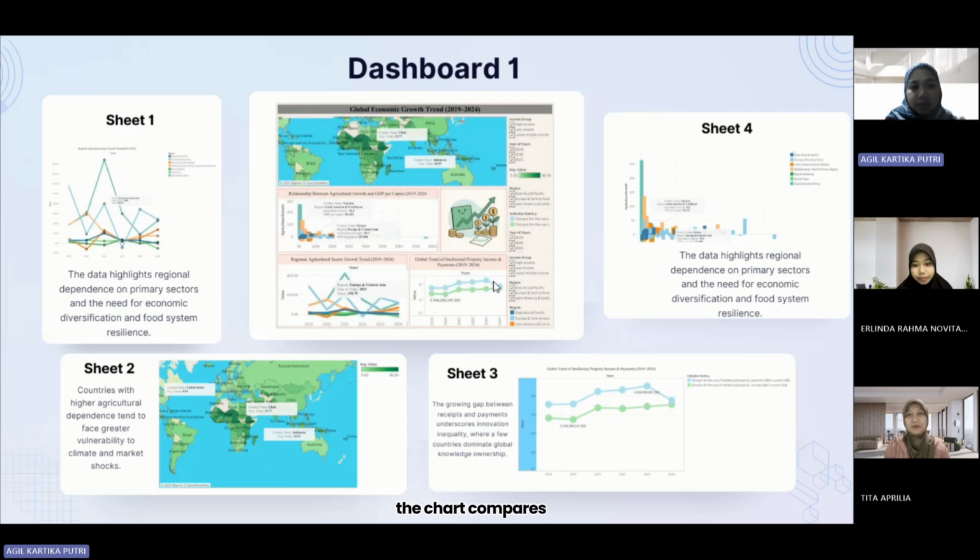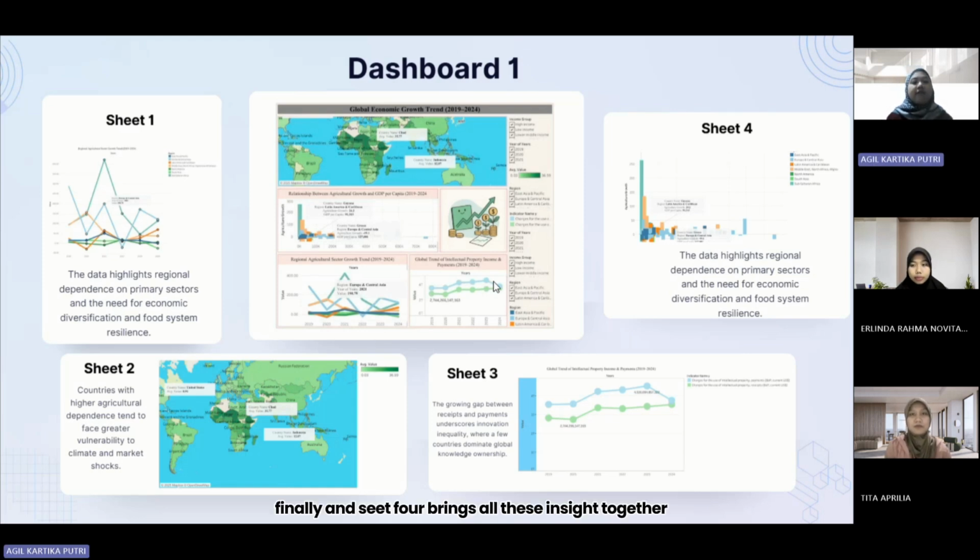This chart compares intellectual property receipts and payments across the world. Countries like the US and Japan are net receivers, gaining revenue from technology and innovation. Developing nations, however, are net payers, indicating reliance on external technology.